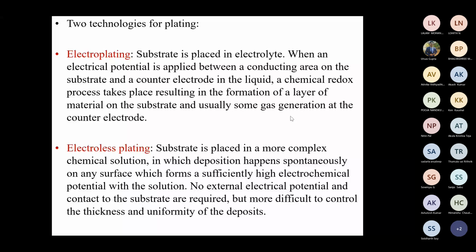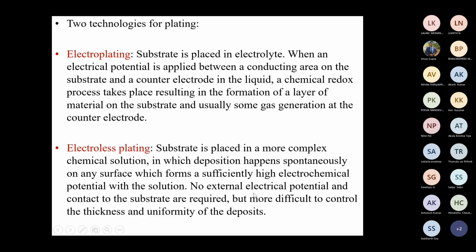The deposition on the cathode happens because of a chemical redox reaction in the electrolyte. So in electroplating, an electrode is required, but in electroless plating, the substrate is placed in a more complex chemical solution in which deposition happens spontaneously on any surface that forms a sufficiently high electrochemical potential with the solution.